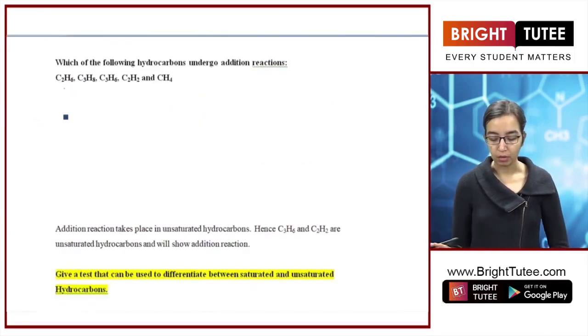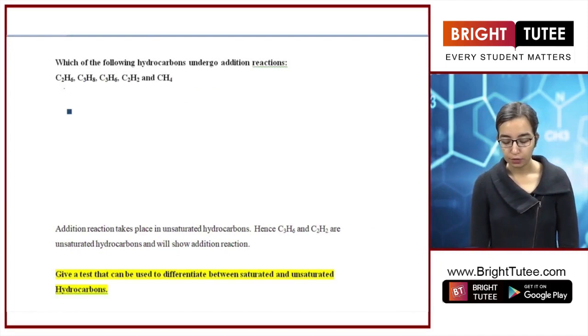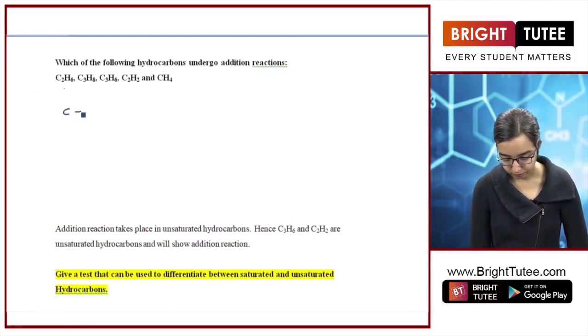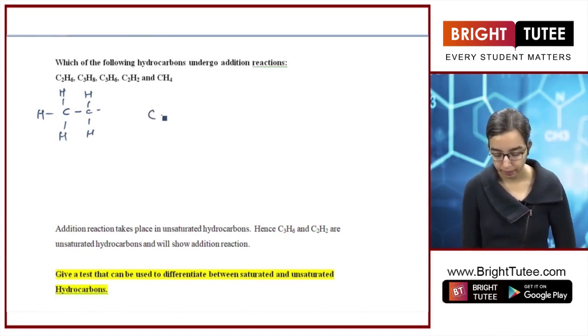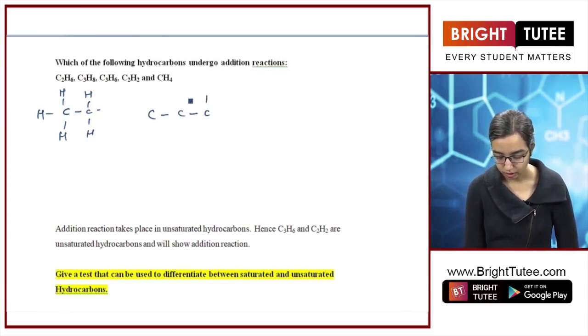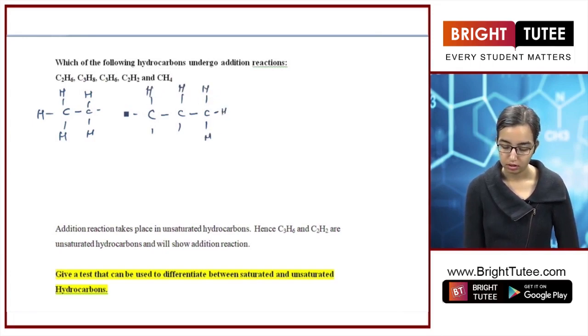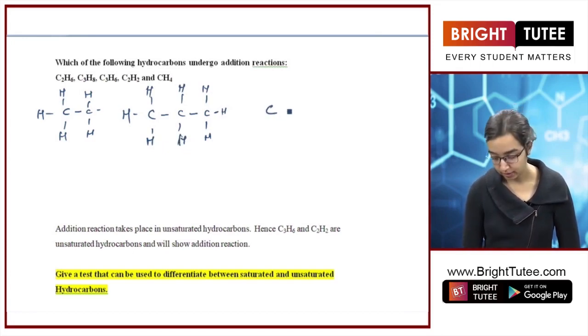Which of the following hydrocarbons undergo addition reaction? So for addition reaction, you will have to understand the structure of these before getting there. So C2H6. C2H6 is ethane. C3H8. C3H6.